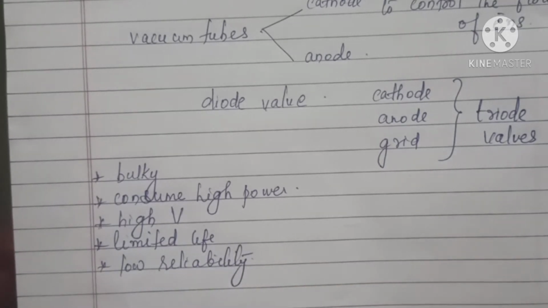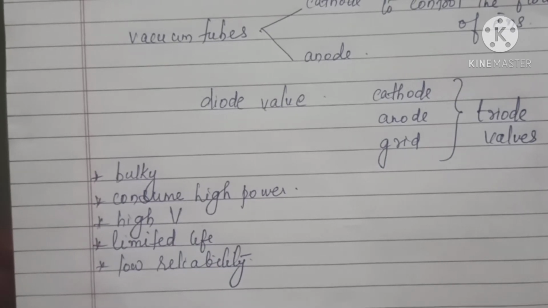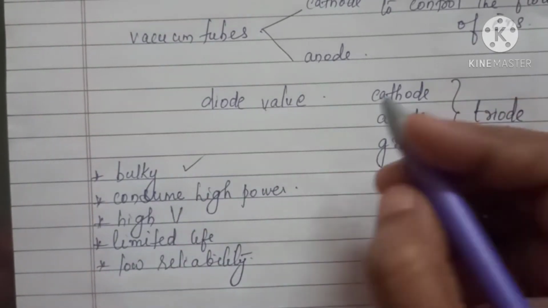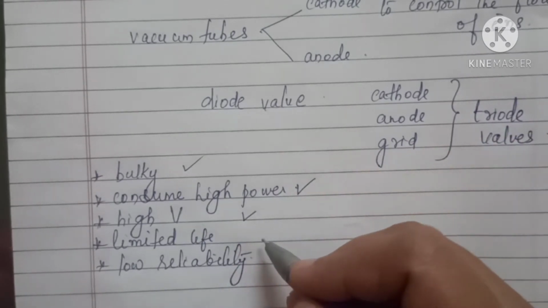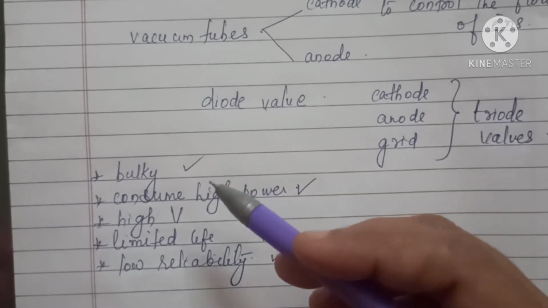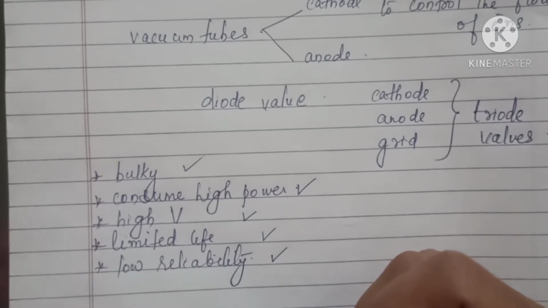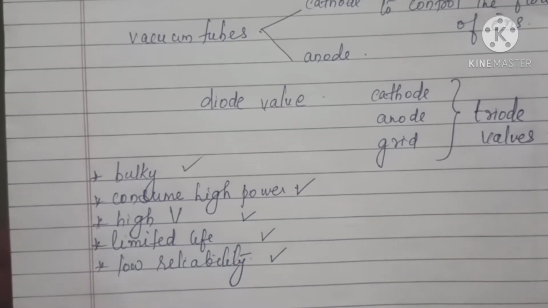So vacuum tubes were considered the basic building blocks of any electronic circuit before semiconductors were discovered, and there were certain disadvantages for the vacuum tubes. They were bulky, large in size, they consume high power, they need high voltage to work, they have limited life, and they have low reliability. Because of these limitations, semiconductors were introduced in the years 1920-1930s.